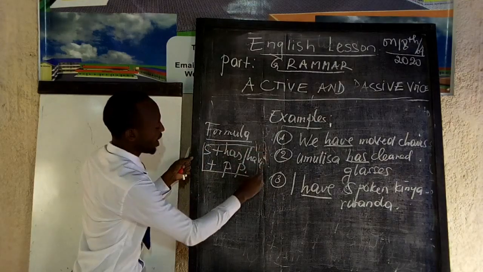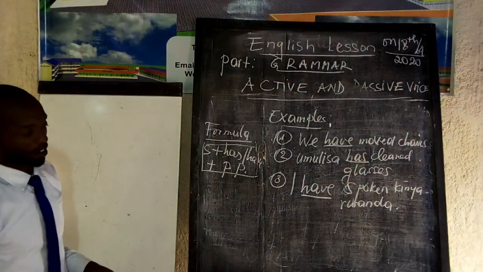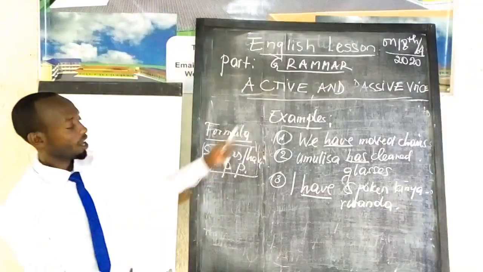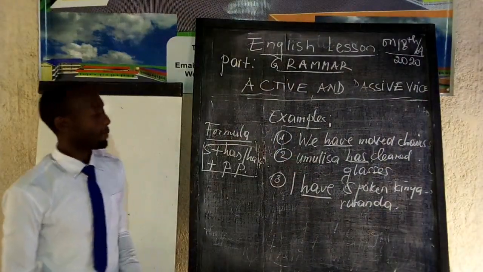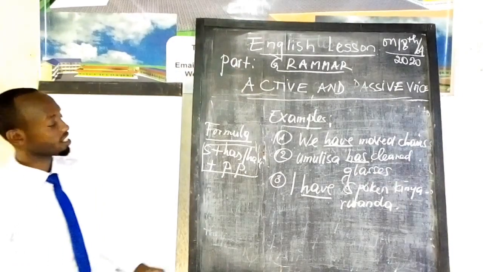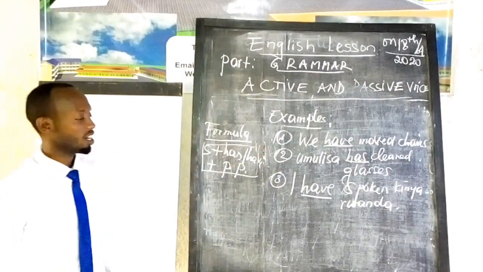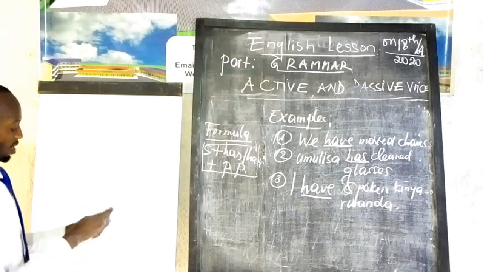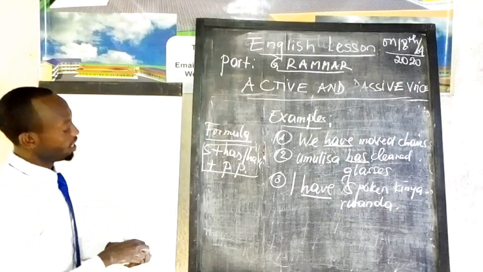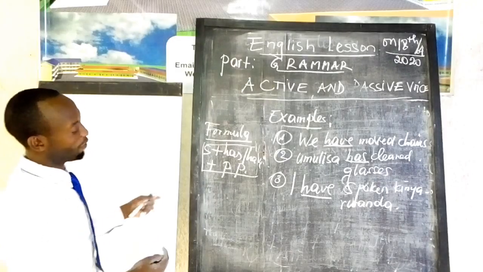That is the formula of present perfect. Now, how can we change active voice into passive voice when a sentence is in present perfect tense? So, we are going again to see verb to be in present perfect tense.